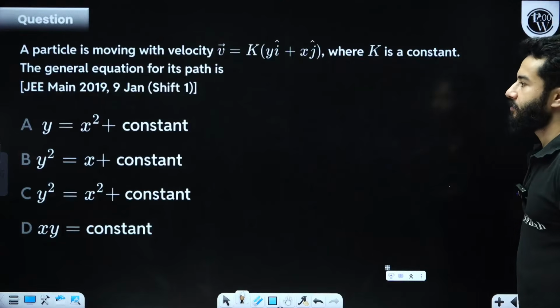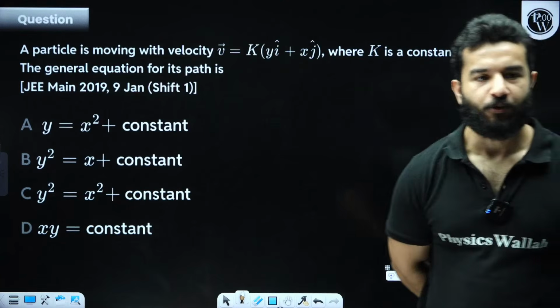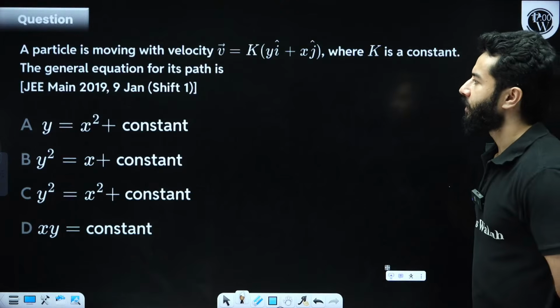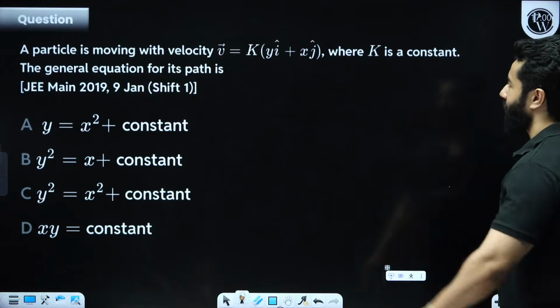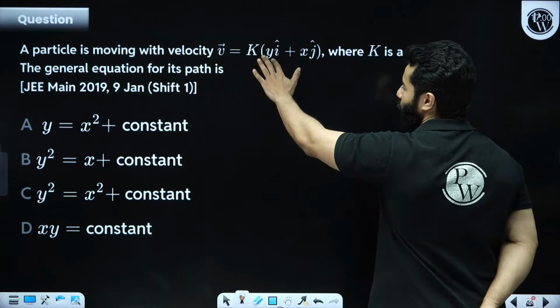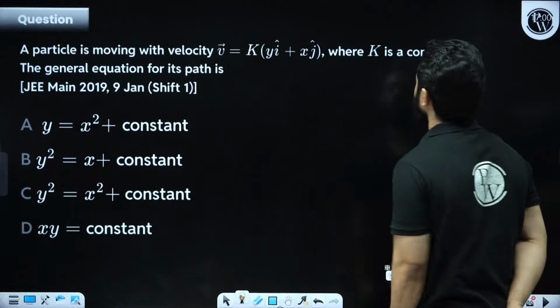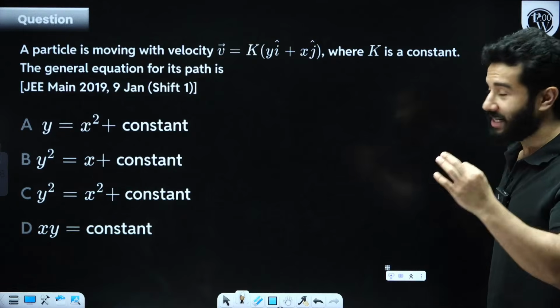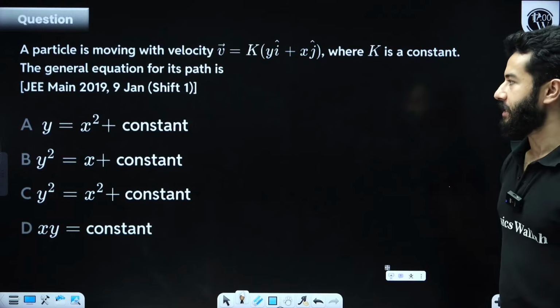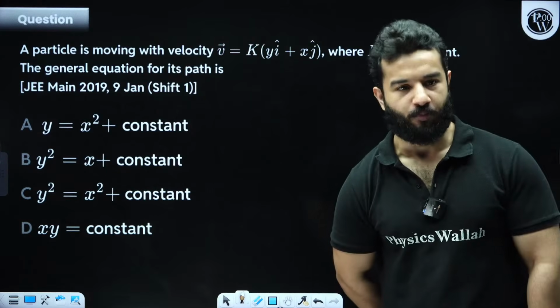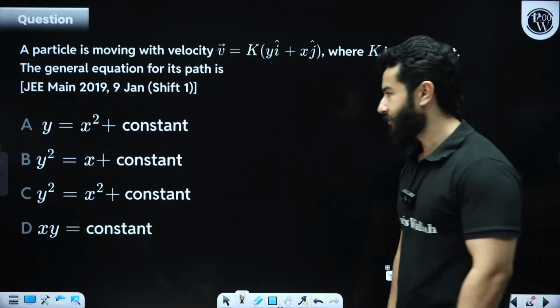Let's solve this question. A different type of question. A particle is moving with velocity v equals k times (y î + x ĵ), where k is a constant. The general equation for its path is... we have to find out the equation of path, the equation of trajectory.